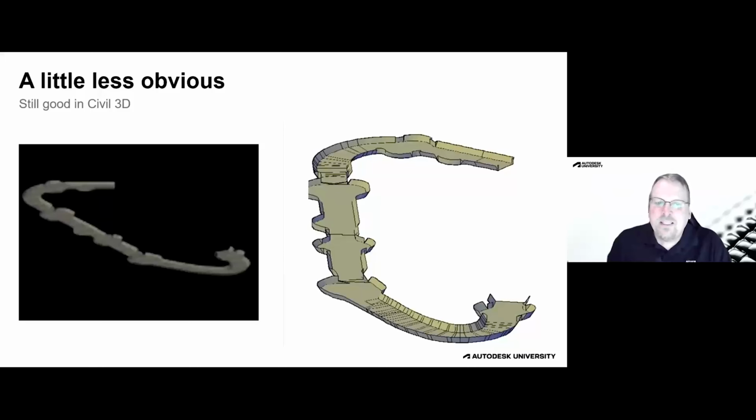Some things that might be a little bit less obvious. Here we've got this is actually a whitewater kayaking course. So the person that I was working with was designing a kayak course and used a corridor model for the kayak course. Now there's some pros and cons to using a corridor for this. The nice thing about it is as you change your profile for the course, everything is dynamic and it all updates. This is one of those projects that we could probably do in Revit, but in this case, because the person I was working with knew Civil 3D and had used corridors before, they decided to go with the corridor route.